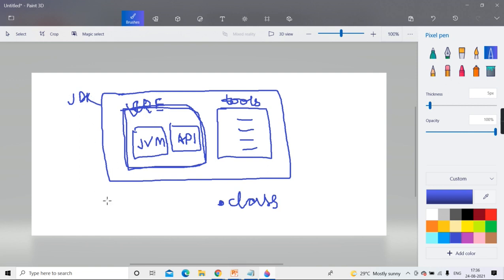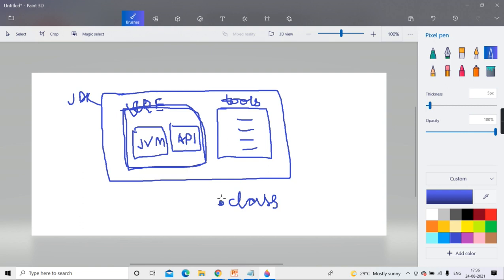Only JRE is sufficient, which is already there in your machine. It can run your .class, converting it line by line to machine code and giving it to the CPU. And when your code uses a library, it will refer to those libraries from here.